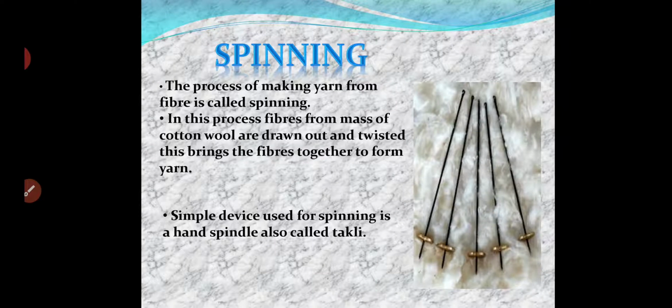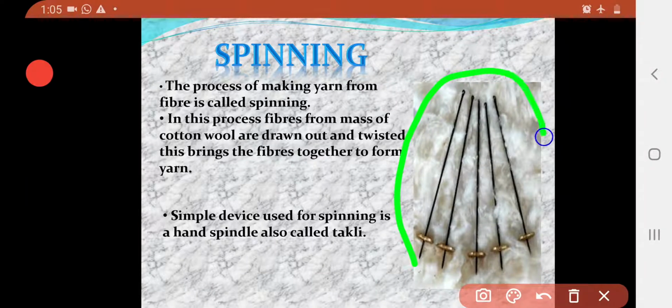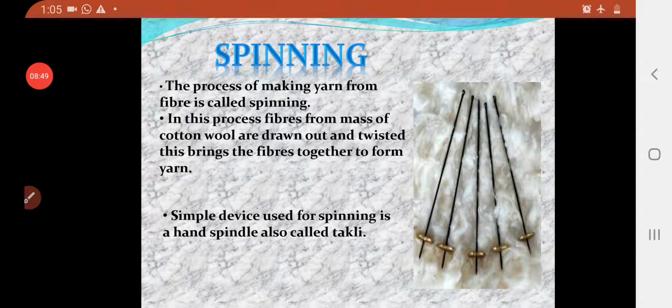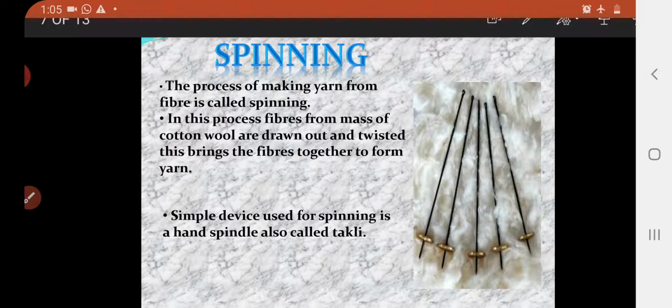So how does it look? You can see the picture of a takli. It looks like your needle, and this takli will help you to prepare the yarn with the help of fiber. The simple device used for spinning is a hand spindle, also called a takli.